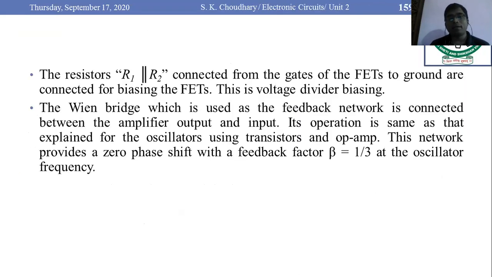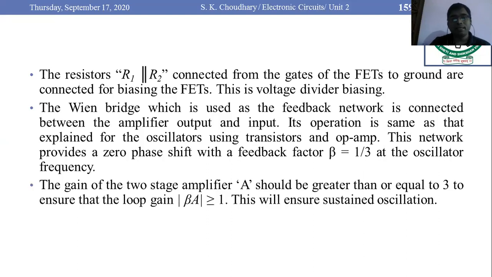Here R1 and R2 are connected from the gate of the MOSFET to the ground, and this is the voltage divider biasing. The Wien bridge, which is used as the feedback network, is connected between amplifier output and input. This network provides a zero phase shift and has a feedback factor beta equal to 1/3 at the oscillator frequency or resonant frequency.